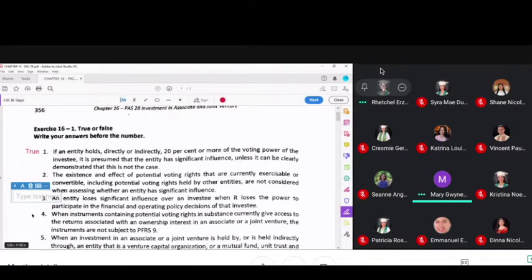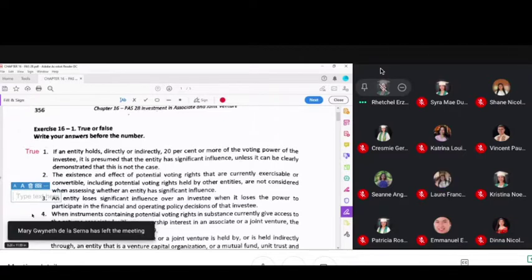But let's not focus so much on PFRS 3. The point here is if you have significant influence, then you will apply PAS 28. When do you have significant influence? If you have 20% or more. Below 20%, it's just a passive investment. You are not involved in the policy making and in the management. So just apply PFRS 9. But if your investment has reached a point that you are now the majority shareholder, then it is no longer an associate but a subsidiary. So it's no longer PAS 28, but this time it would be PFRS 3.